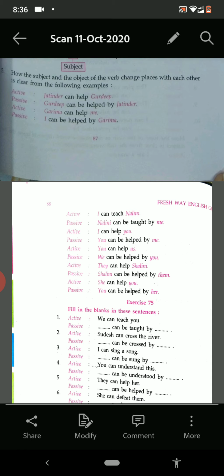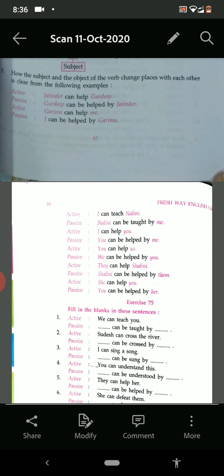Now let us try to solve some exercise that is given here. We can teach you. So what can be the answer? Yes, yes. You can be taught by us. Sudesh can cross the river. The river can be crossed by Sudesh. Right?